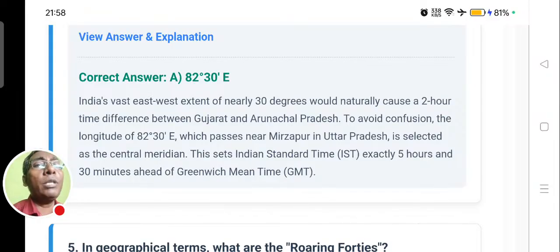So 82 degree 30 minute east is the standard meridian for India, and the time reflecting on it is considered the standard time for all the Indian states.